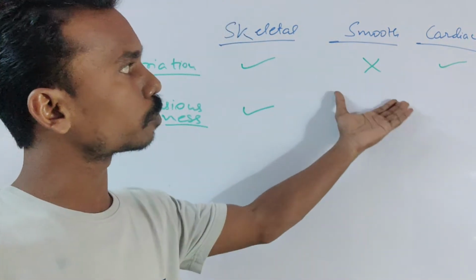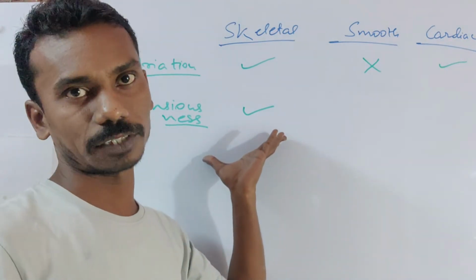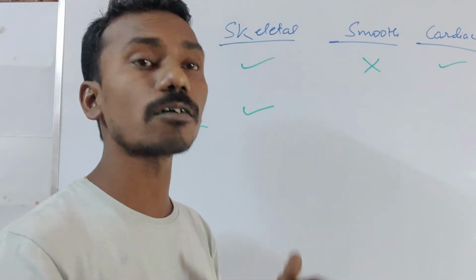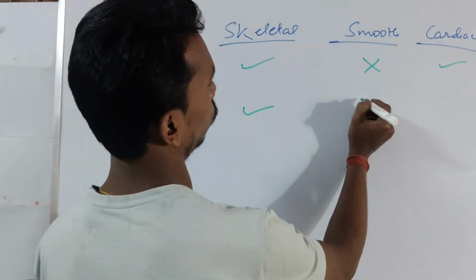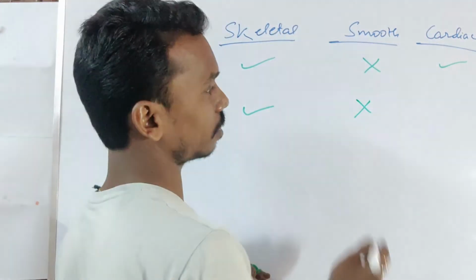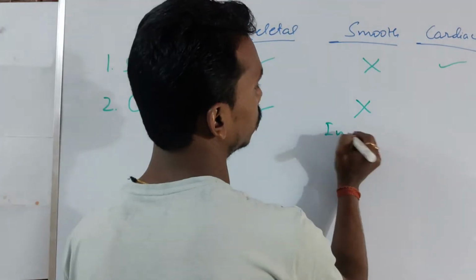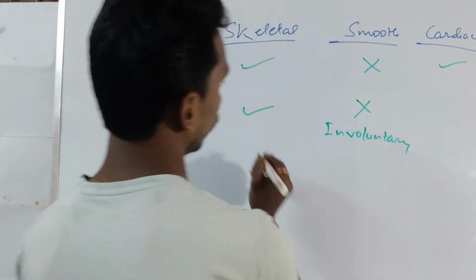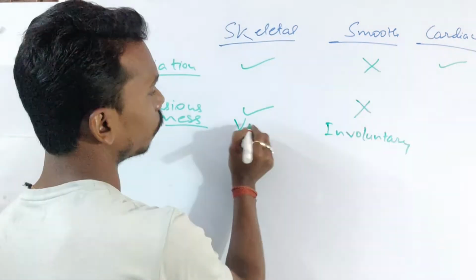So in case of smooth muscle, there is no consciousness. We do not know whether the muscle is moving or not. That is why it is called involuntary. In case of skeletal muscle, it is voluntary.